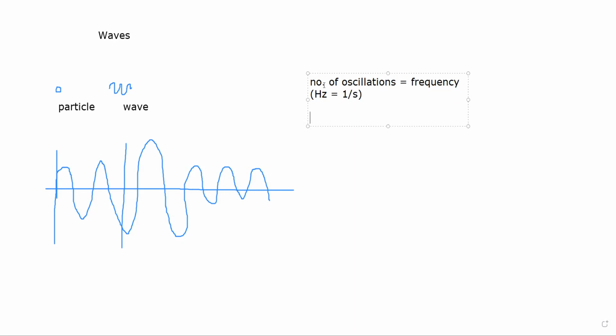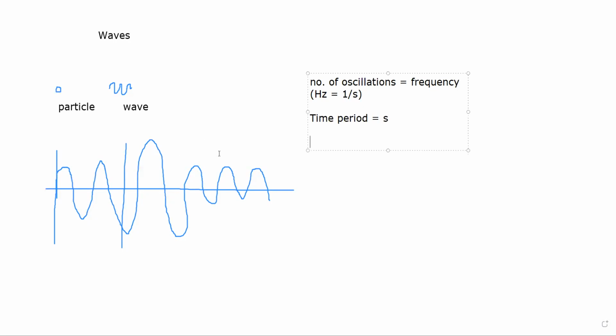The other component of the wave which we understand is the inverse of these number of oscillations. That is how much time has passed for this time interval. The time interval that we have taken will give us the time period of that particular oscillation, and that is given in the SI unit of seconds.